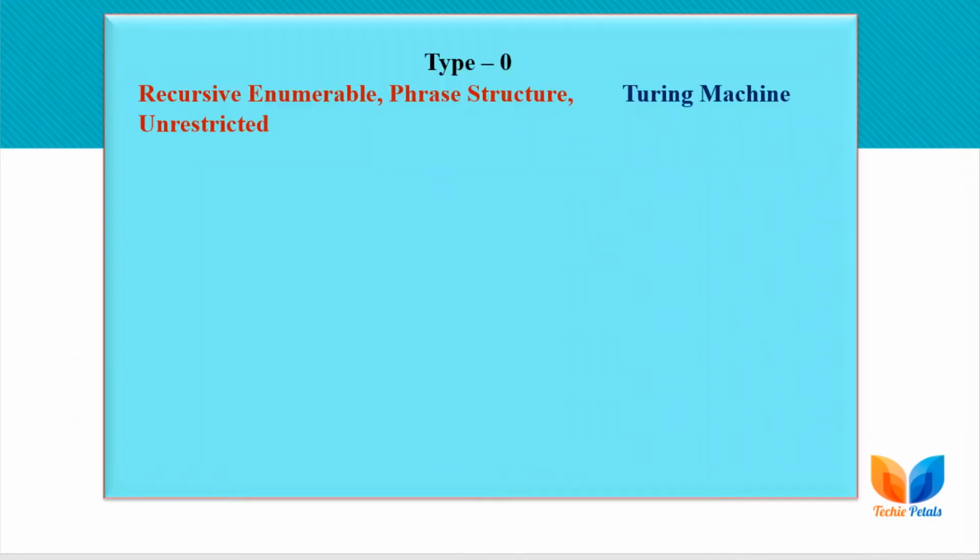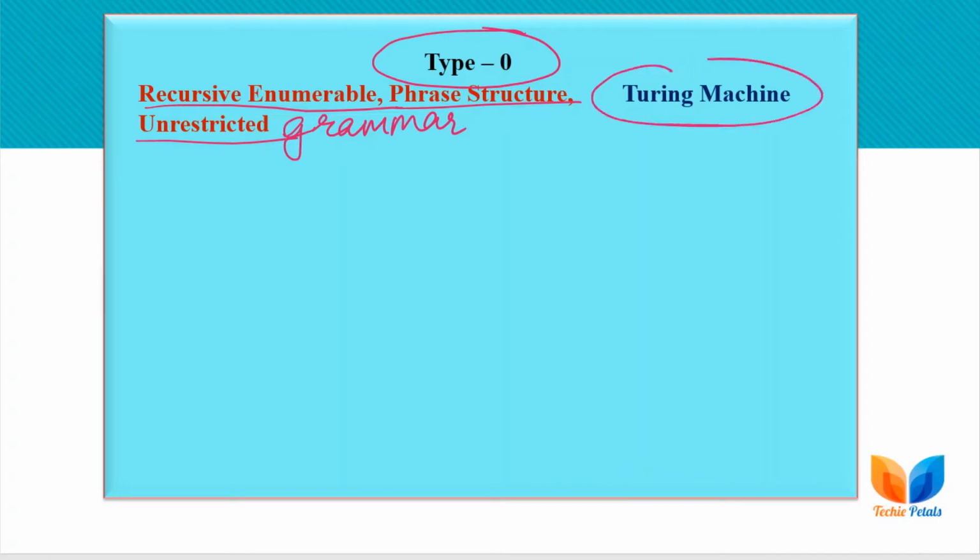Okay, next, starting with the hierarchy. At the first level we have type 0 grammar, also known as recursively enumerable grammar, phrase structured grammar, or unrestricted grammar. These are the alternate names for type 0 grammar, and type 0 grammar is recognized by the Turing machine. Corresponding to type 0 language we have type 0 grammar.